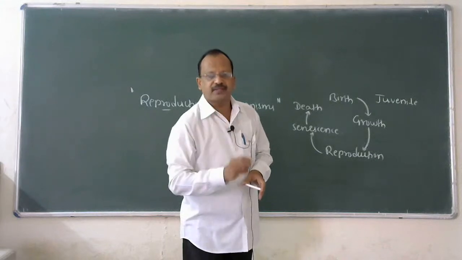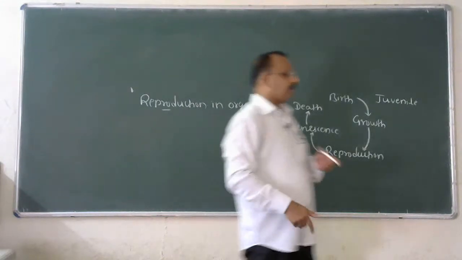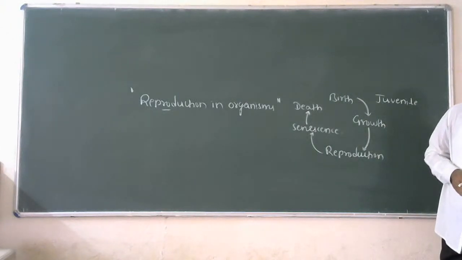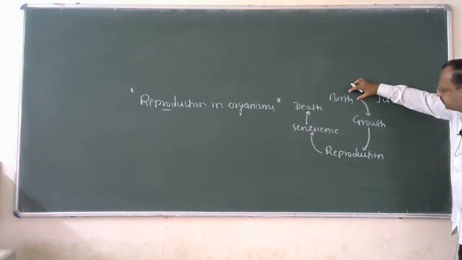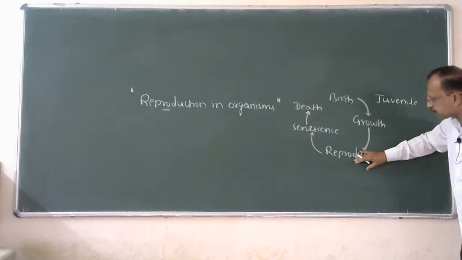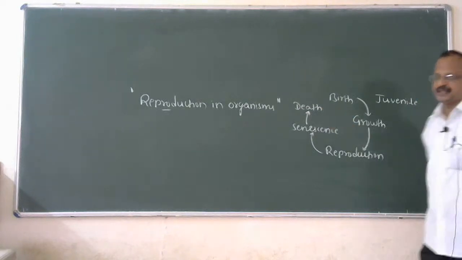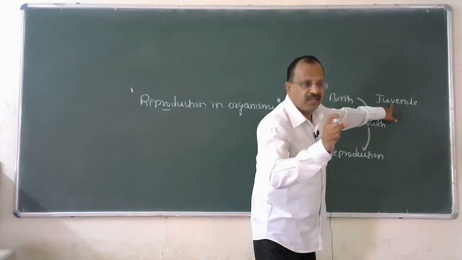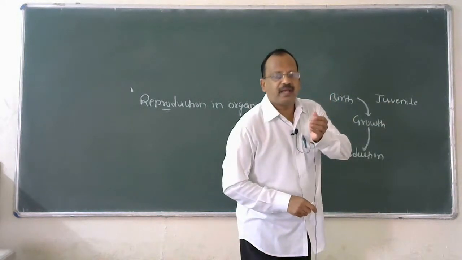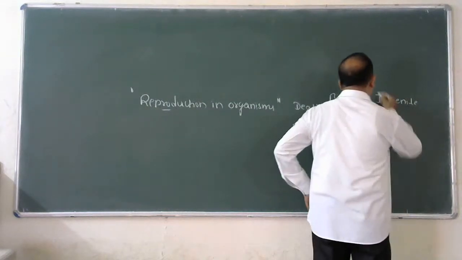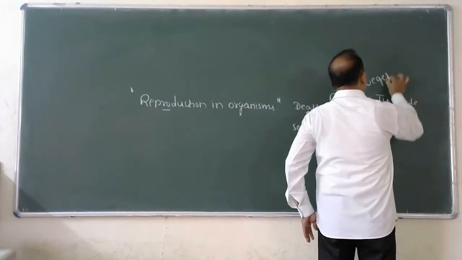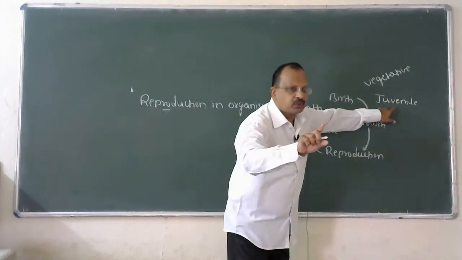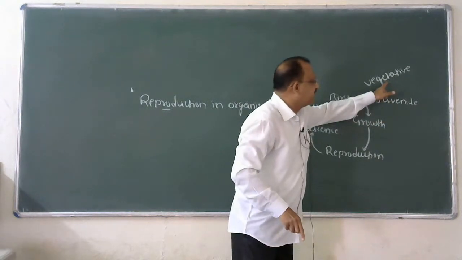All the living organisms follow a definite pattern of life cycle, such as birth, growth, reproduction, senescence, and death. Growth phase is also called as juvenile phase, or you can also utilize another technical term, vegetative phase.